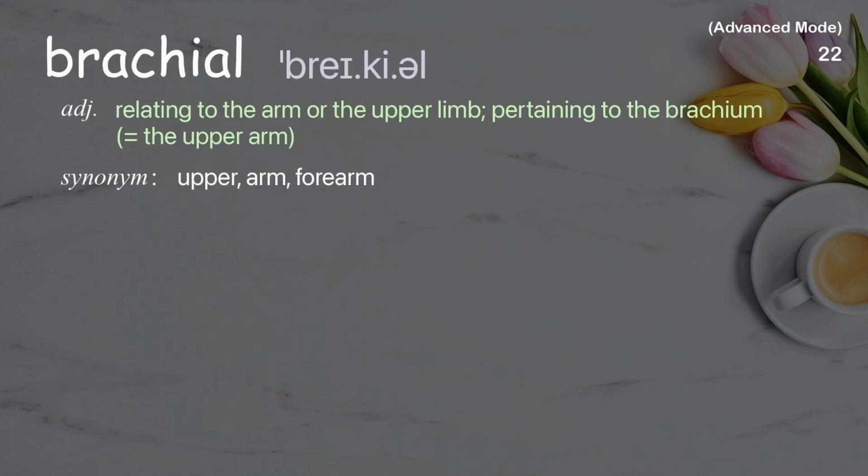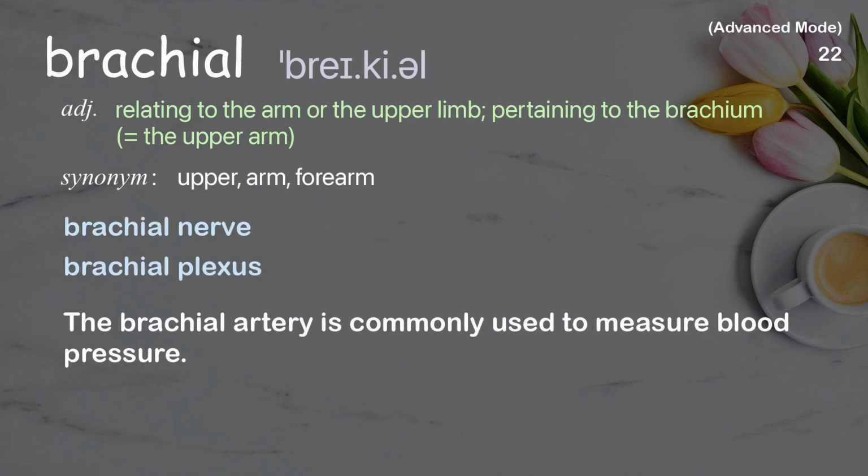Brachial. Relating to the arm or the upper limb, pertaining to the brachium, equals the upper arm. Examples: Brachial nerve. Brachial plexus. The brachial artery is commonly used to measure blood pressure.